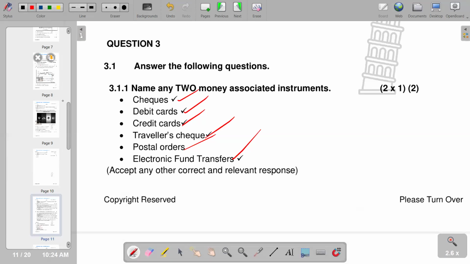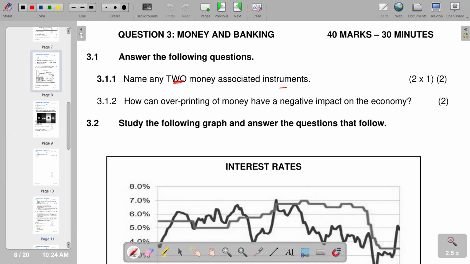We'll move on to the next part: how can overprinting of money have a negative impact on the economy? When there's overprinting of money, more money is going to be injected in the circular flow. That is going to activate demand, and demand will increase, leading to demand-pull inflation. That would be a negative impact on the economy as we are going to see prices going up. So that is what we have in terms of 3.1.2.